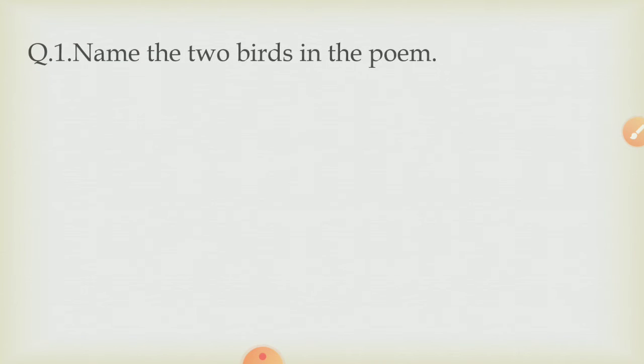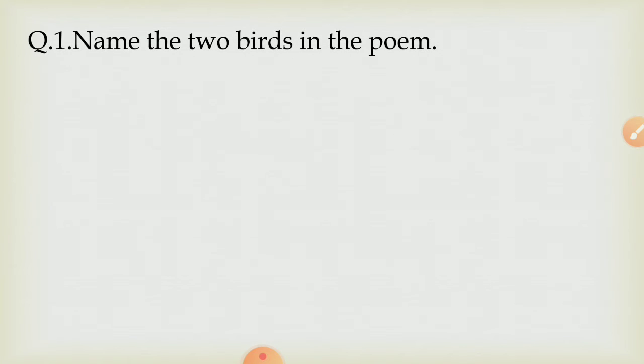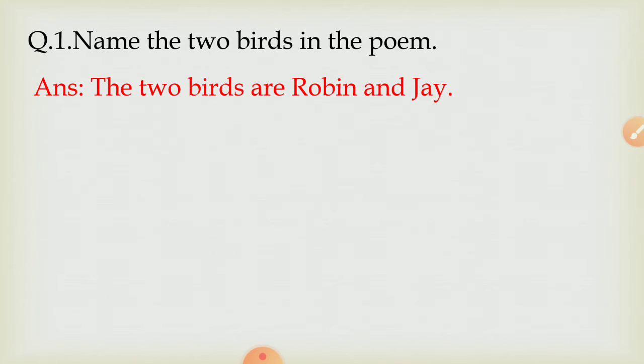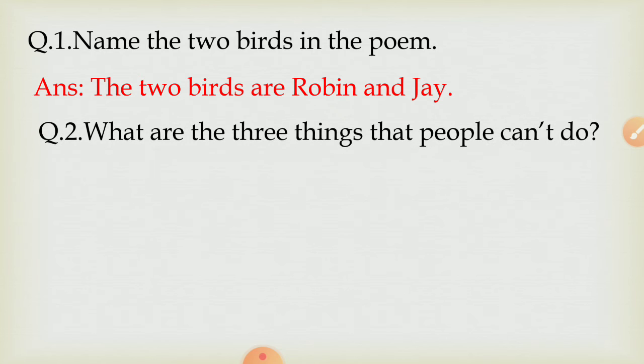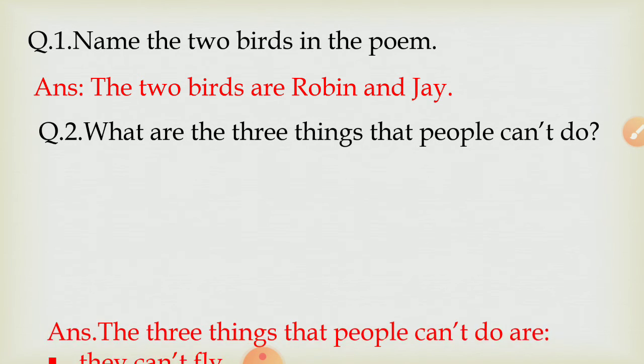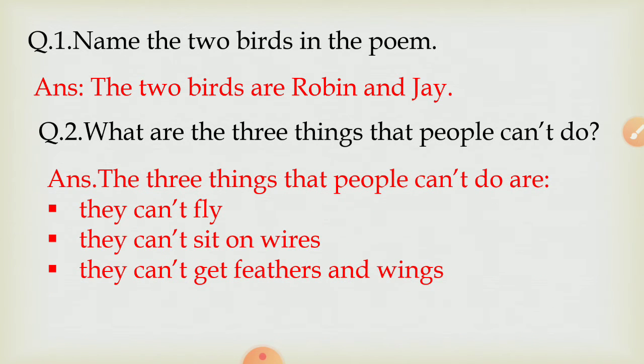First question is name the two birds in the poem. तो poem में जो दो birds थे उनके नाम क्या थे? Answer is the two birds are Robin and Jay. Next question, what are the three things that people can't do? Answer, the three things that people can't do are they can't fly, they can't sit on wires, they can't get feathers and wings.